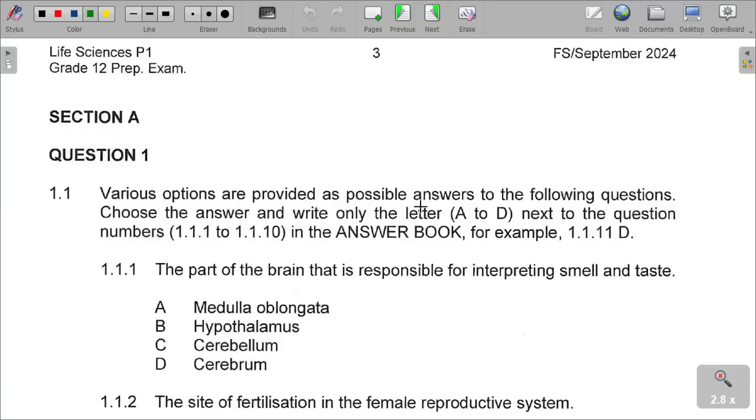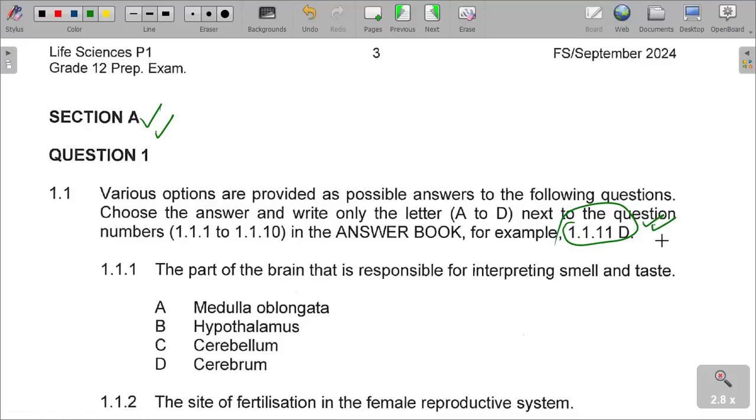As you can see, Section A, we are just quickly going to answer Section A. It says various options are provided as possible answers to the following questions. Use the answer and write only the letter A to D next to the question number, that is 1.1.1 to 1.1.10, in the answer book. For example, as is given here, this is how you number your answers in your answer book.